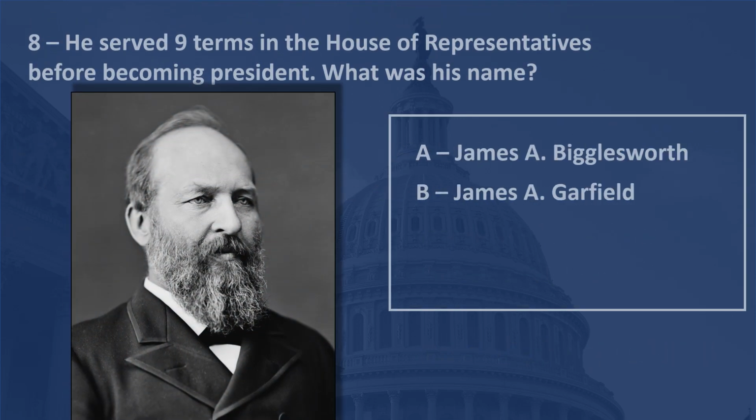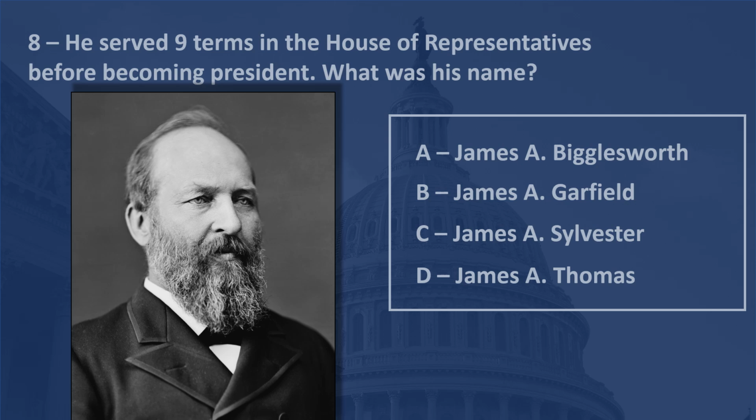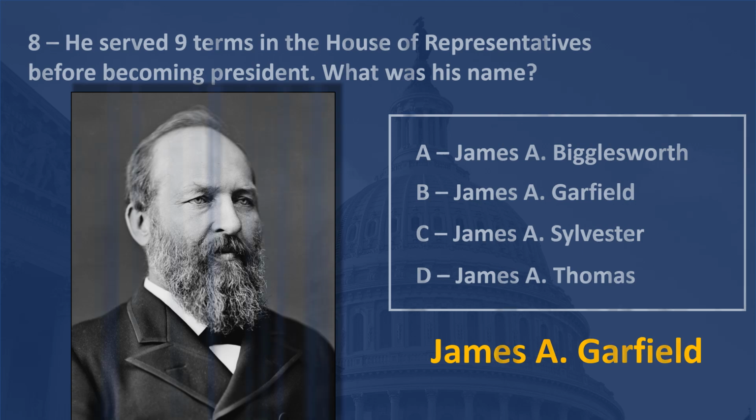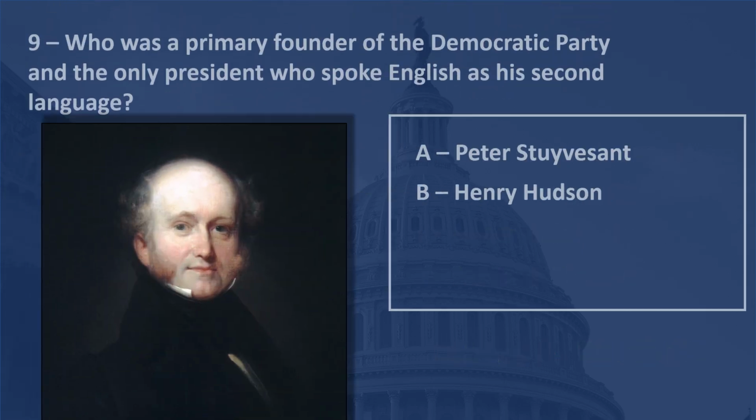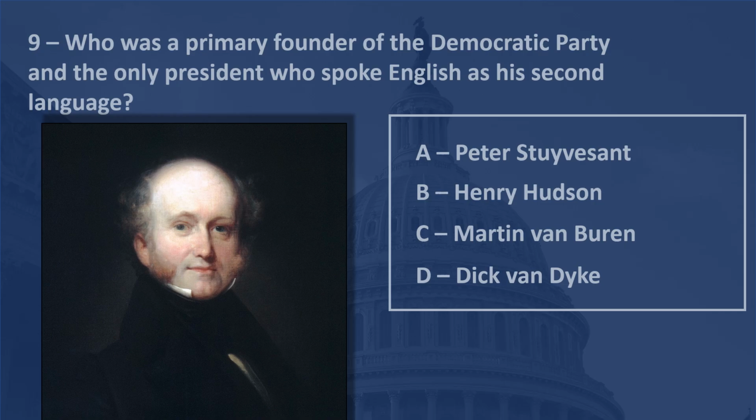He served 9 terms in the House of Representatives before becoming president. What was his name? James A. Garfield. Who was a primary founder of the Democratic Party and the only president who spoke English as his second language? Martin Van Buren.